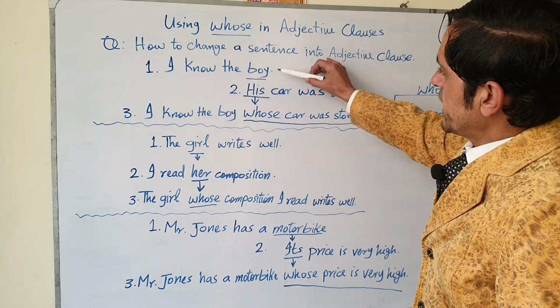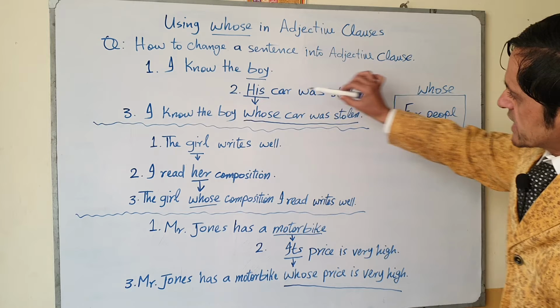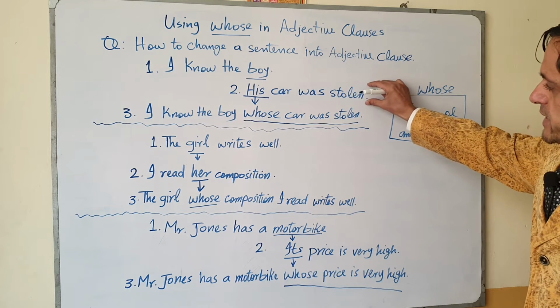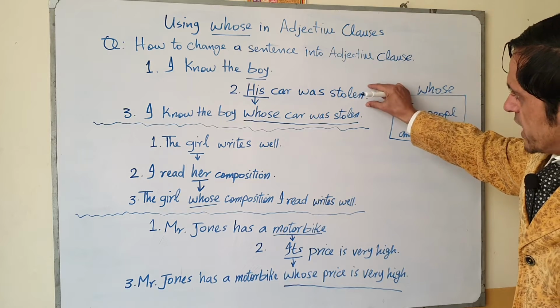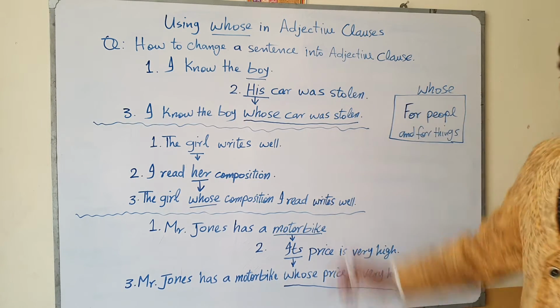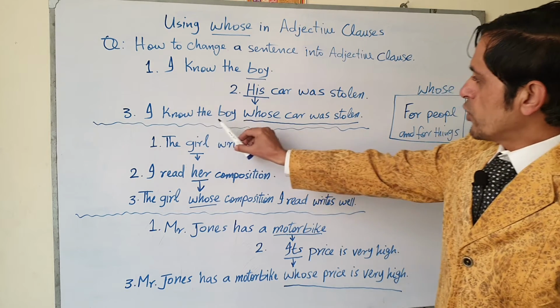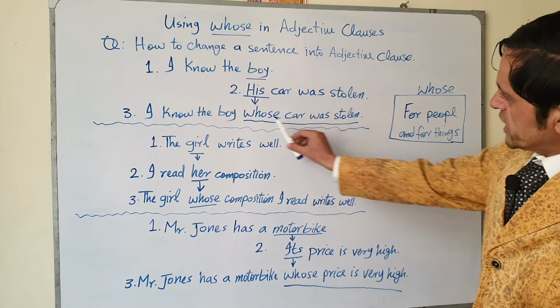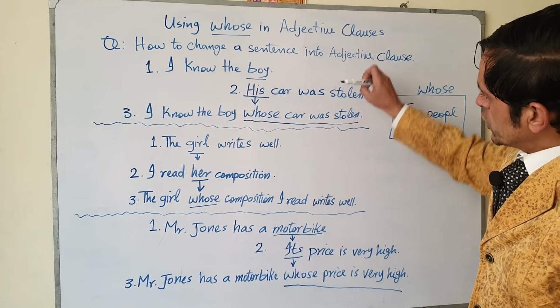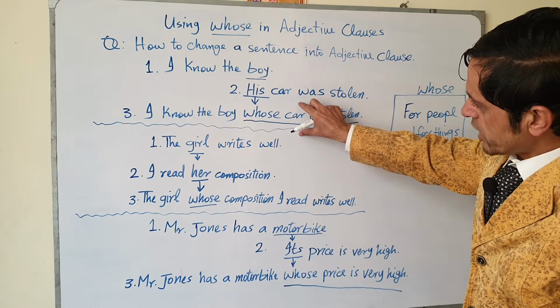I know the boy, his car was stolen. Now his car was stolen, this is a complete sentence, and this is an independent clause. And if you are asked to change this sentence into a clause, you will change in this way. I know the boy whose car was stolen. So here whose car was stolen, you changed this sentence into an adjective clause.